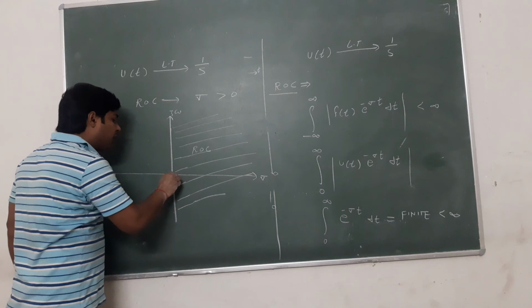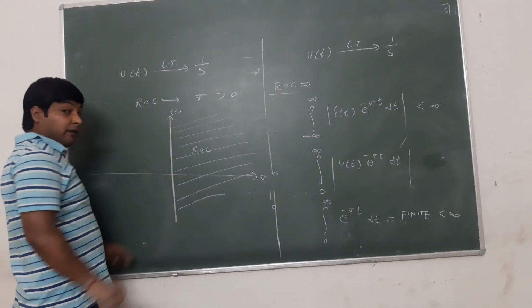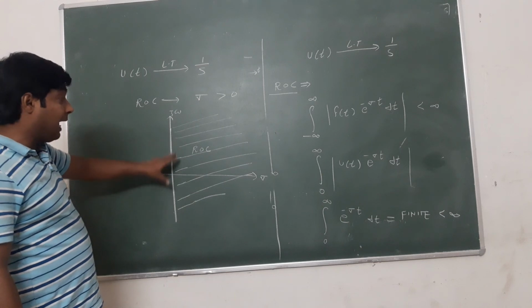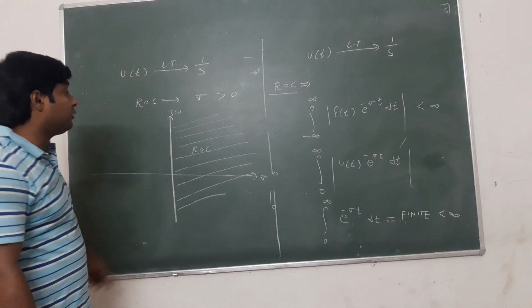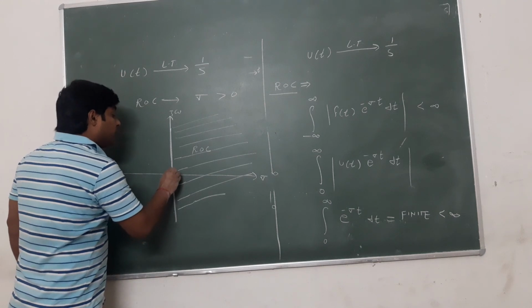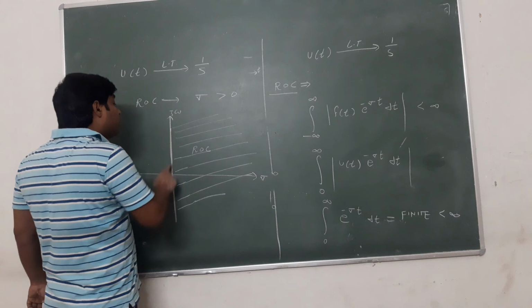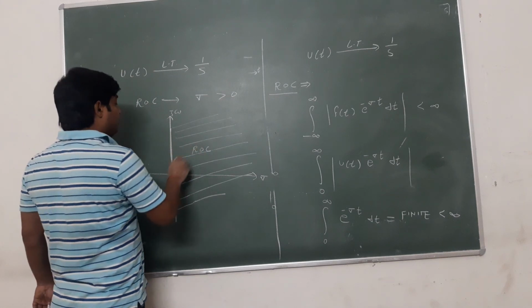We will not include this j omega axis in this ROC, because sigma is greater than 0 and this line is known as sigma equal to 0. So we will exclude this line from this ROC.